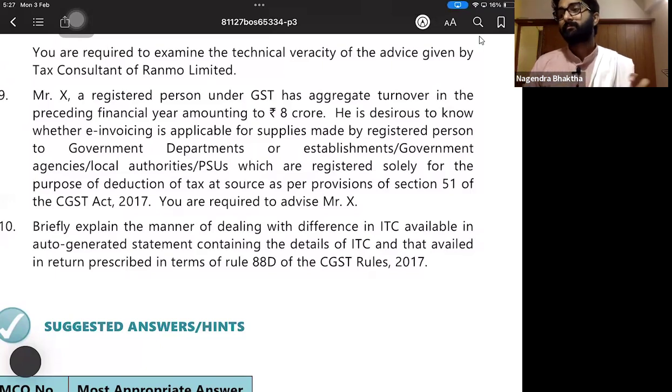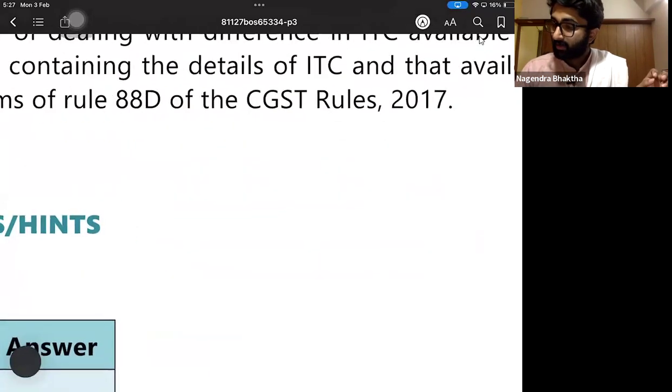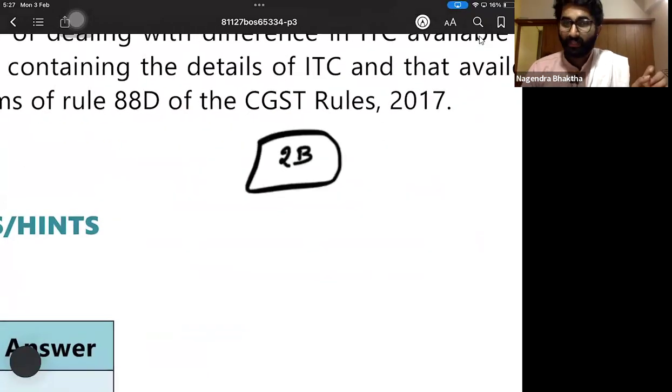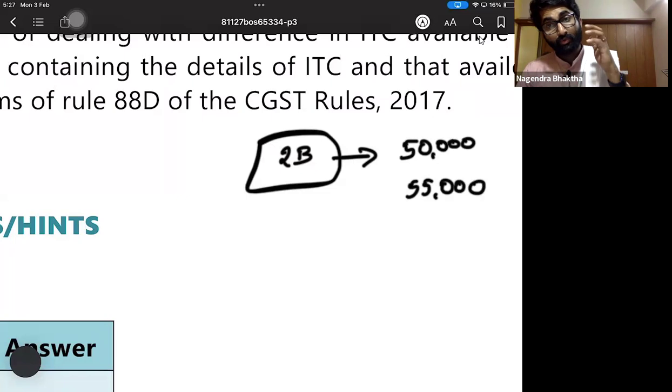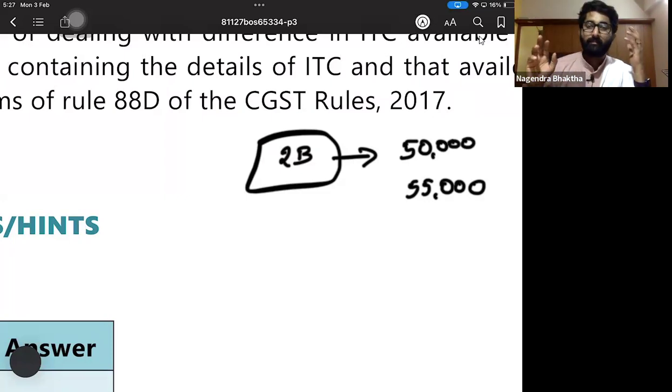Remember that in auto-generated 2B, you get ITC which is there in this 2B. Example, in 2B the total ITC that is available to you is 50,000, but you have taken 55,000. This is wrong. ITC available to you is only 50,000, but you have taken 55,000. That 5,000 you have availed extra. You have to reverse this. For that, under rule 88D, you will get one notice. Once you get the notice, within 7 days, you have to reply or pay the amount. Either reply or pay the amount. If you don't do this, then there will be penalty.